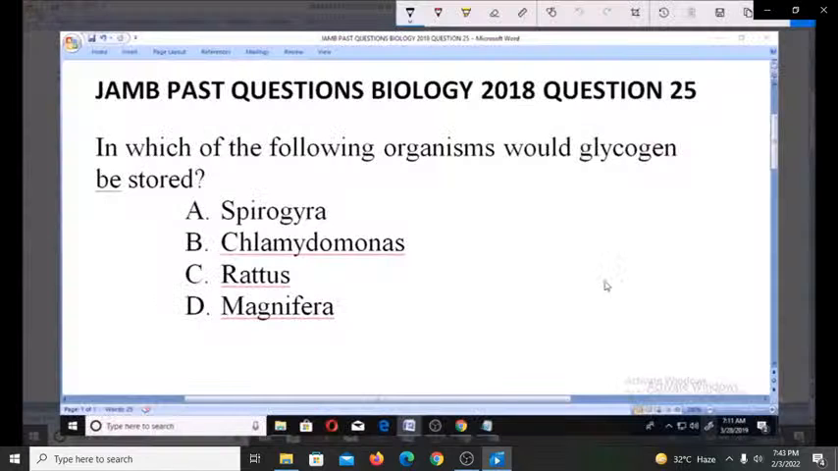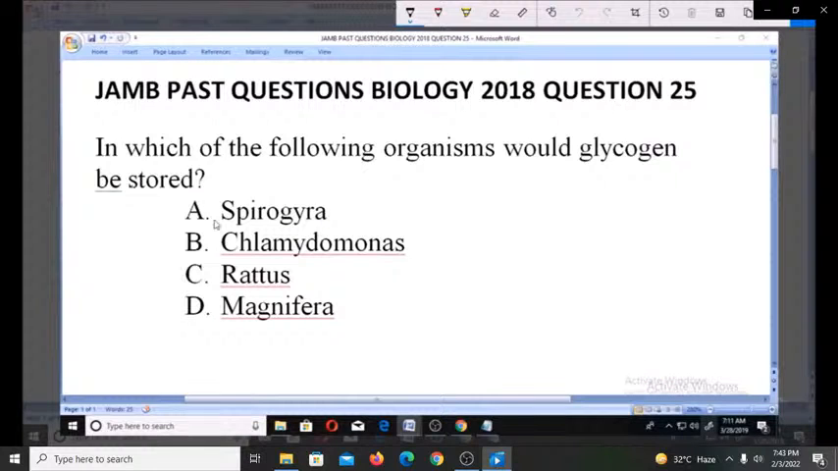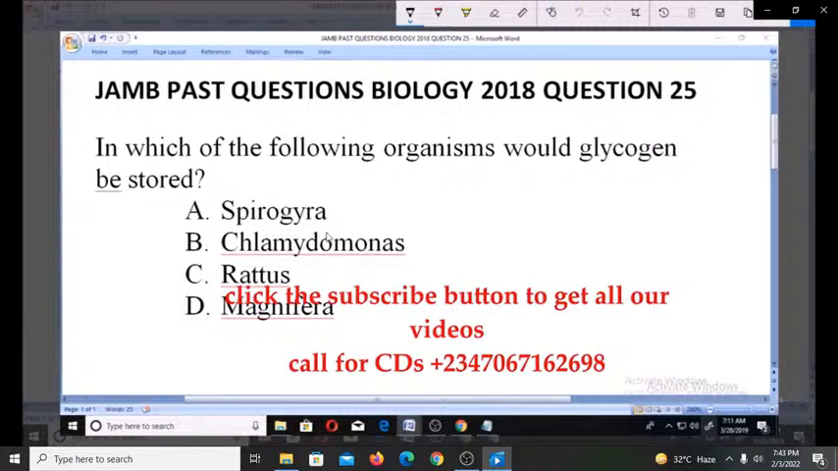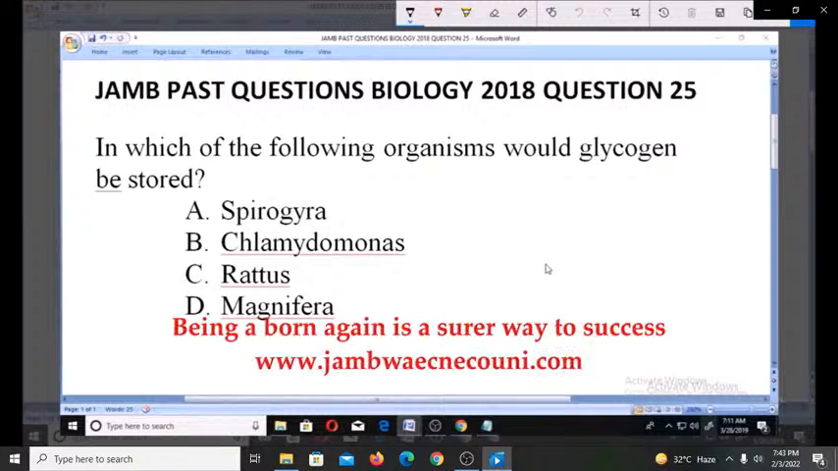Welcome. Let's look at this JAMB past questions, Biology 2018. Question number 25. In which of the following organisms would glycogen be stored? A. Spirogyra, B. Chlamydomonas, C. Rattus, D. Magnifera.